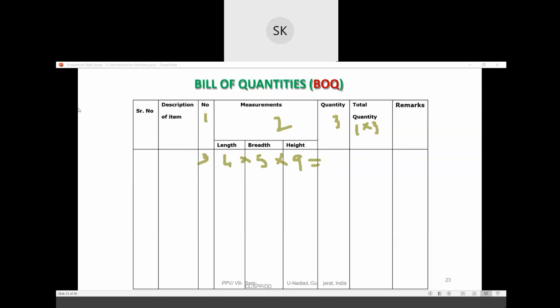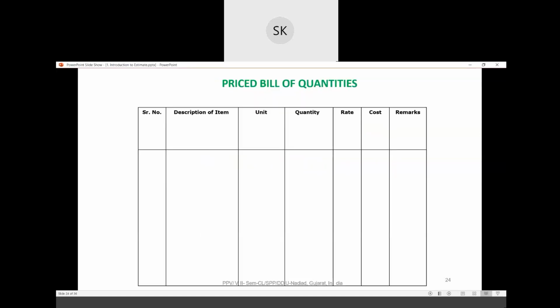Now after this BOQ, what we have is the priced bill of quantities. In the same way, you will write serial number 1, description, the unit of measurement, meter cube, square meter, numbers, etc., the quantity you got from the BOQ, and the rate for 1 unit. Suppose this quantity is measured in meter cube, and I have 4000 meter cube.